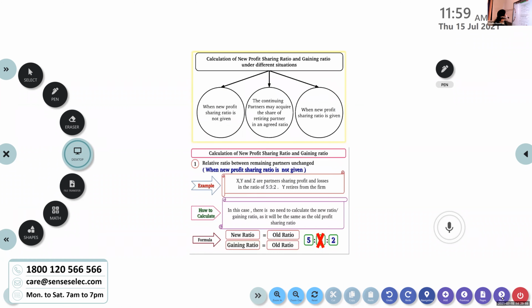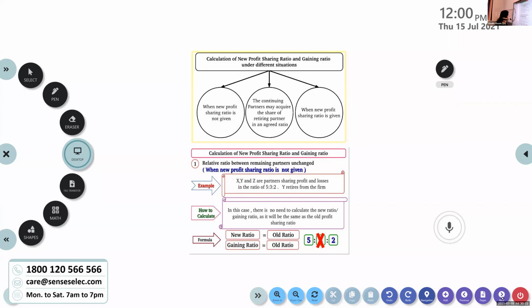Now let's see the calculation of new profit sharing ratio. There are three different situations when the new profit sharing ratio is not given. No information, nothing is given. Only the old ratio, and it is said that one of the partners is retiring. No other additional information is given. We'll discuss the problems. The first case, are you clear with the first case?